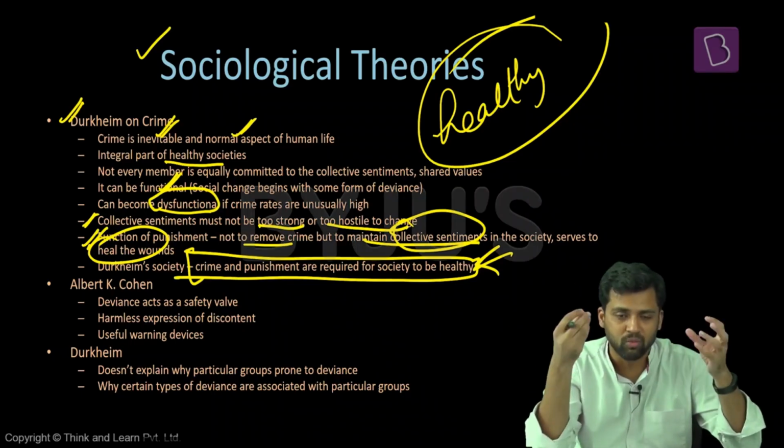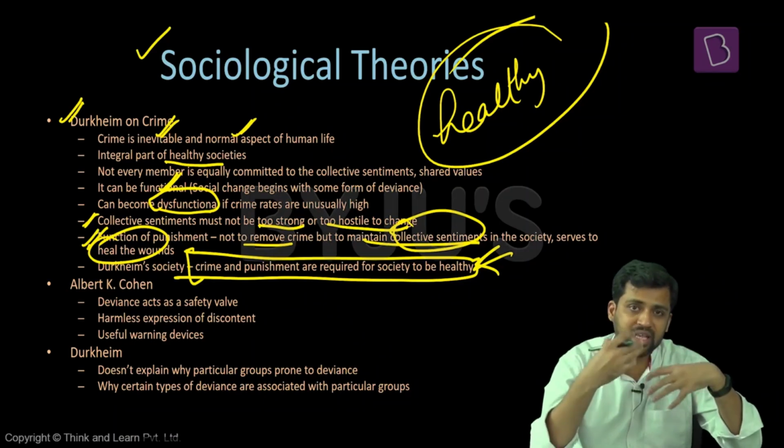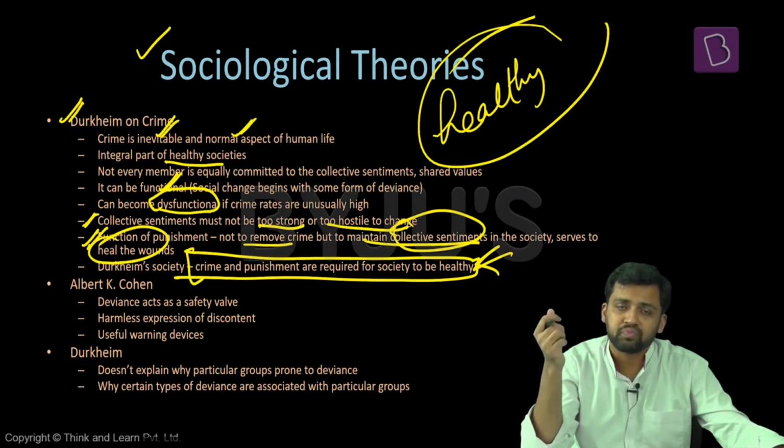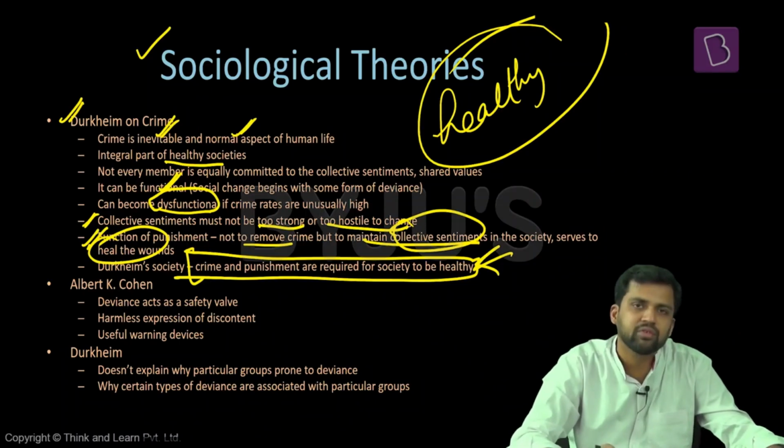One example, one of the most infamous crimes, the 2012 Nirbhaya gang rape incident. After that, the entire society came together to protest against the unsafe public spaces. And again, there were changes in rules, regulations, laws. So a particular criminal incident is leading to change. It is also bringing people together. So sometimes crime can also be healthy. Sometimes crime might have some functional effect for the society.